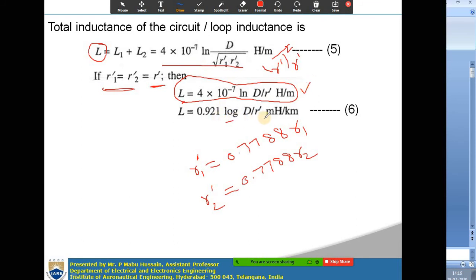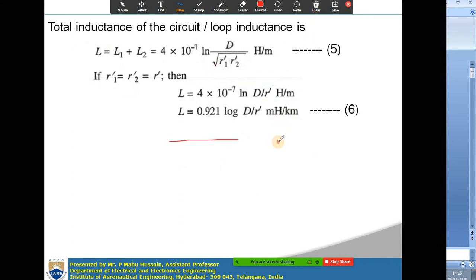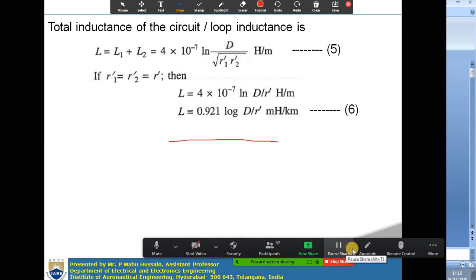This is when the two radii of the conductors are equal. The units are in Henries per meter. If you want to convert this into logarithmic form and millihenries per kilometer, you do some mathematics and again you get the final expression as 0.921 log d by r dash millihenries per kilometer. So this is the final expression for determining the inductance of a single phase 2 wire line.